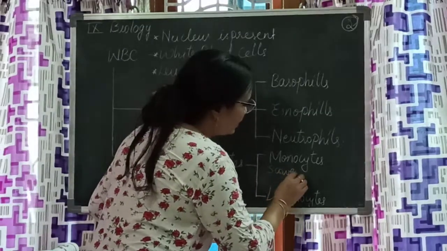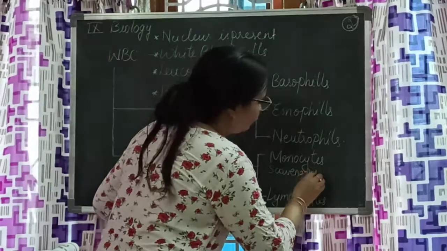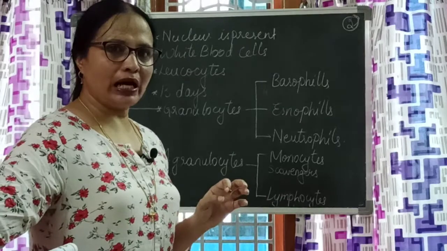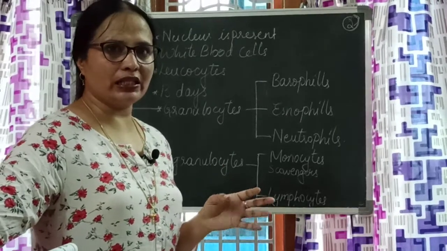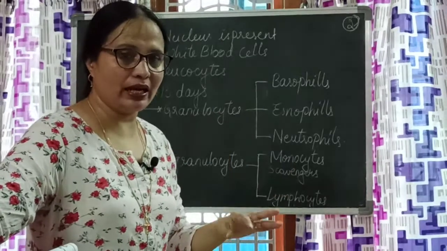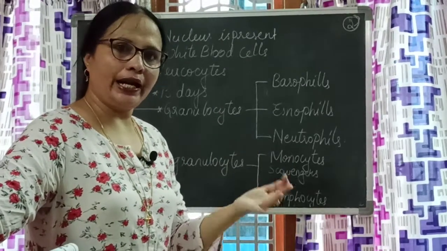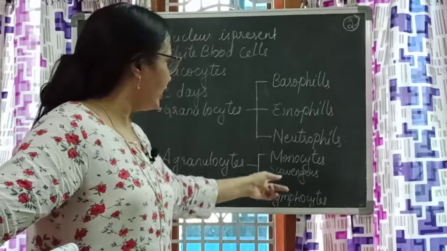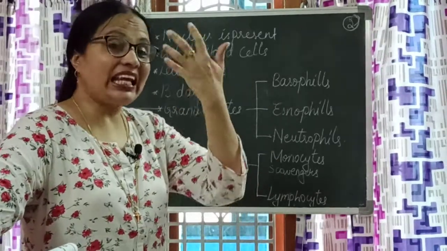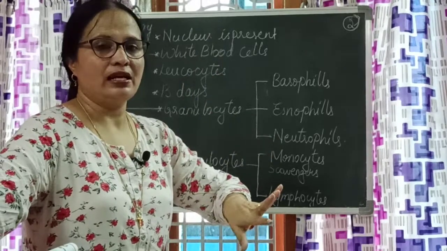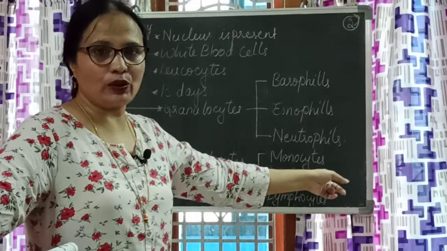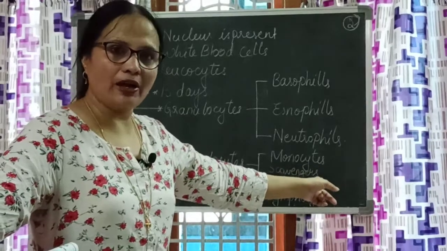Why do we call them scavengers? When an amoeba or any foreign material, anything which does not belong to our body, enters into our body, they completely engulf it. They eat it up, engulf it and then destroy it. That's why we call them scavengers of the body.